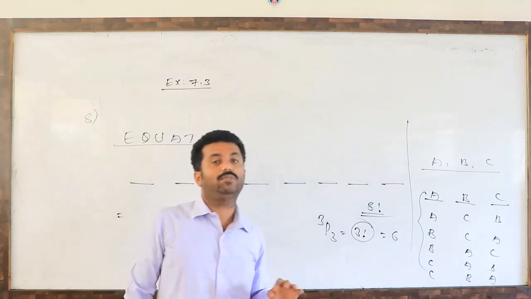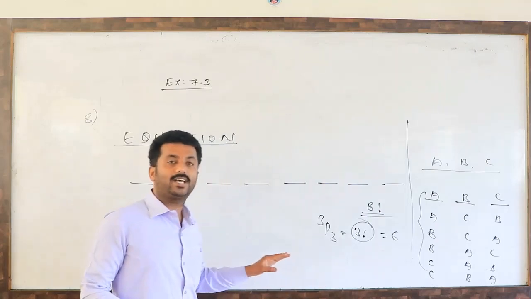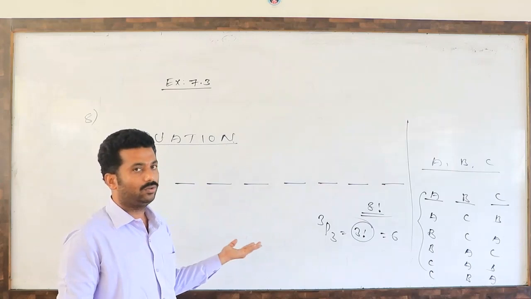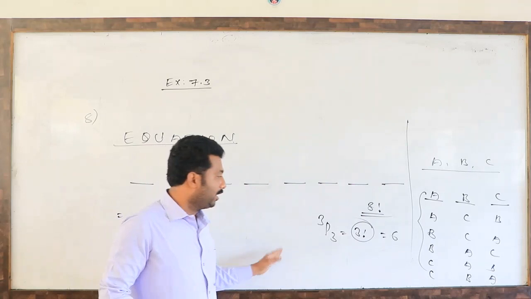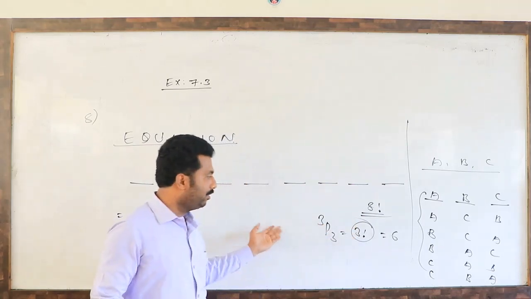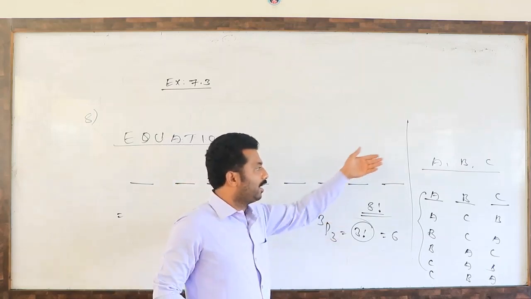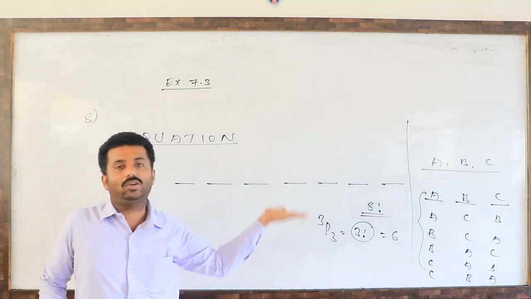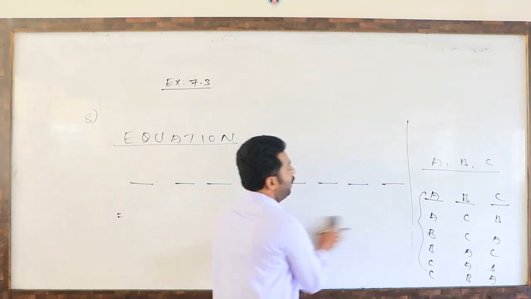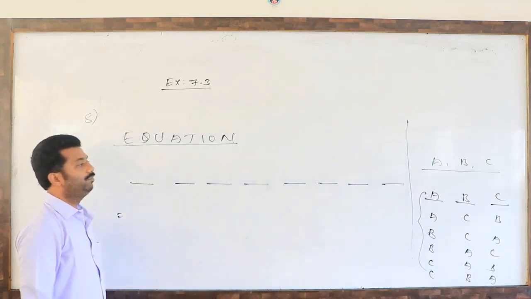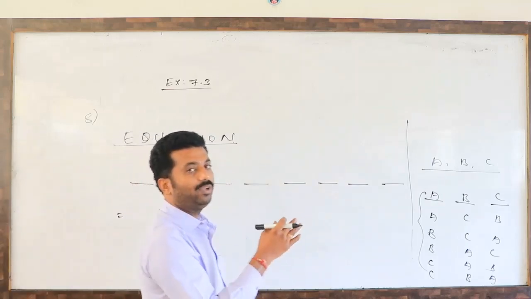Suppose 4 seats, 4 members: 4P4, 4 factorial, 24. 5 members, 5 seats: 5P5, 5 factorial, 120. 6 members, 6 seats: 6P6, nothing but 6 factorial, 720. Then 7P7, 8P8, 9P9, 10P10. Like that, when the number of vacancies and number of persons are equal, the number of ways we can interchange among themselves is nPn, that is n factorial ways.